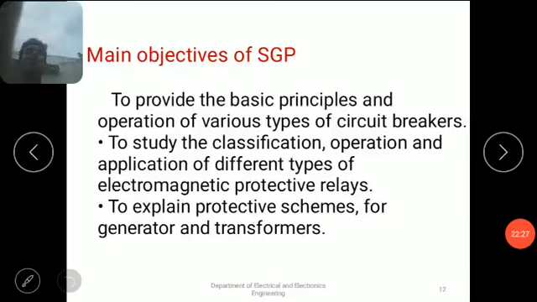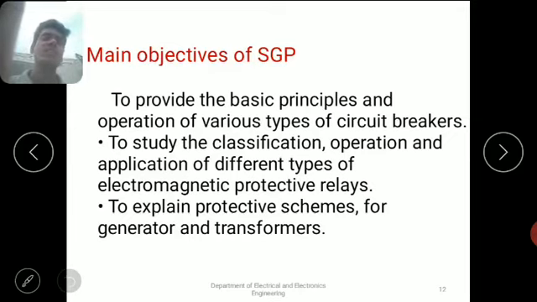Now we will see the main objective of SGP. What is the main need of SGP? By studying this subject, we have to know the complete principles and operation of various types of circuit breakers.